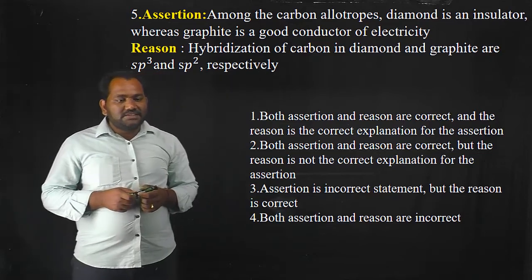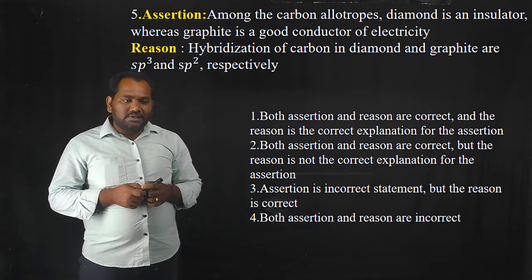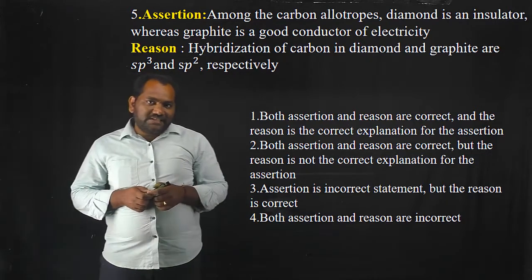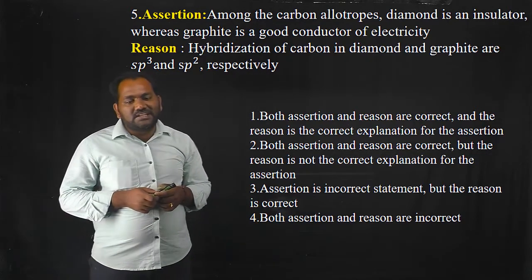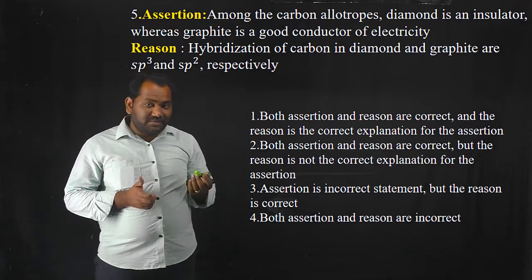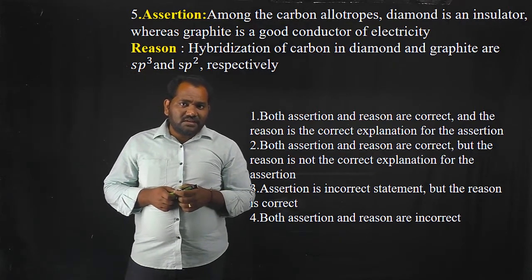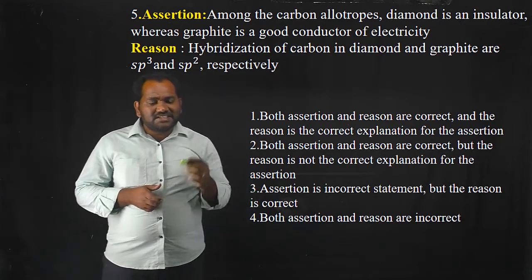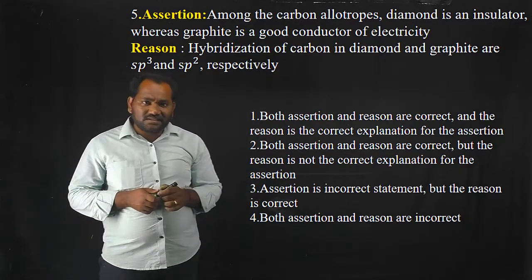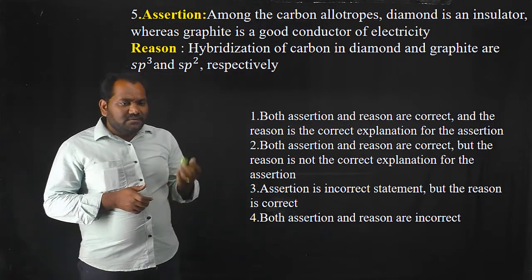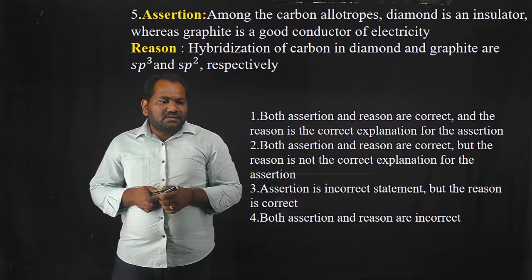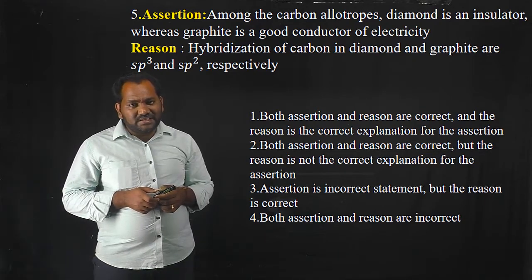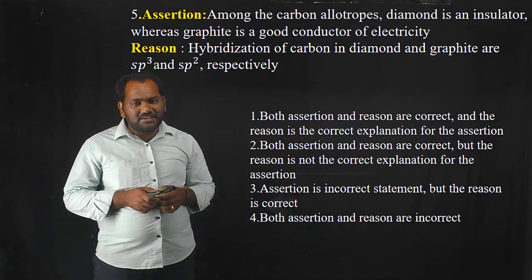Okay, friends, the next question is: among the carbon allotropes like diamond and graphite, diamond is an insulator, whereas graphite is a good conductor of electricity. We know that diamond is an insulator and graphite is a good conductor of electricity. So the assertion is correct. And the reason for that assertion is that the hybridization of carbon in diamond and graphite are sp3 and sp2 respectively. It is also correct.